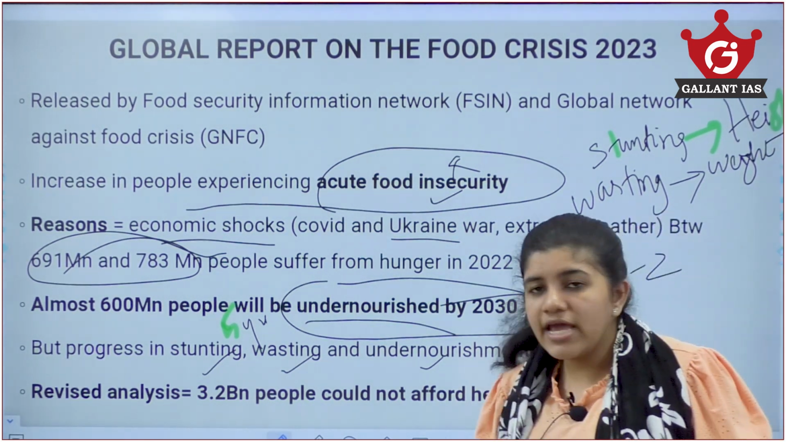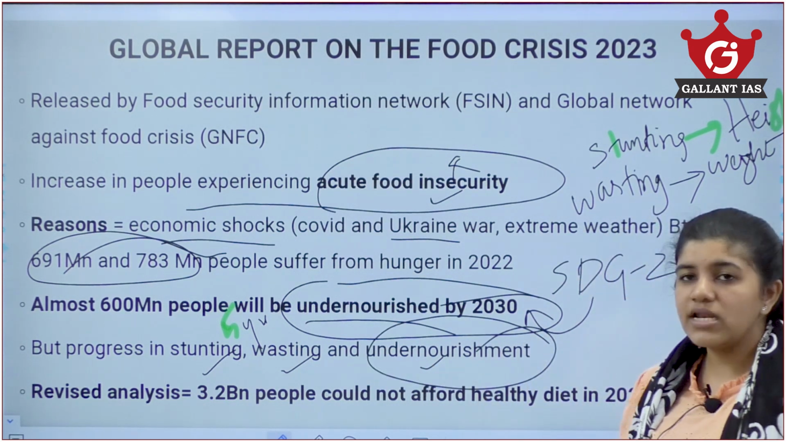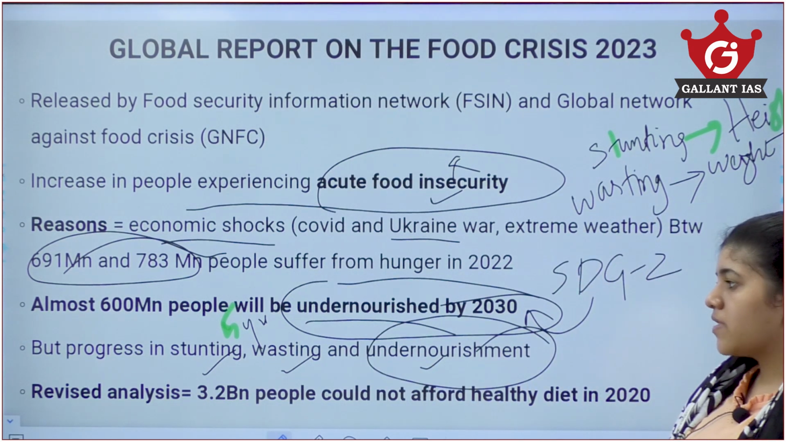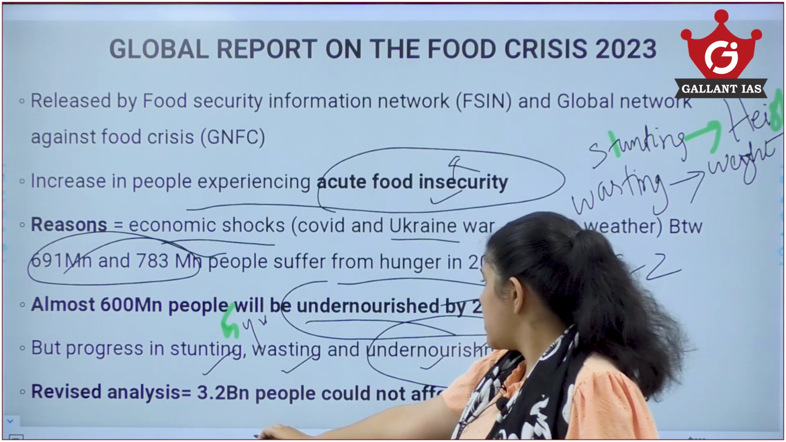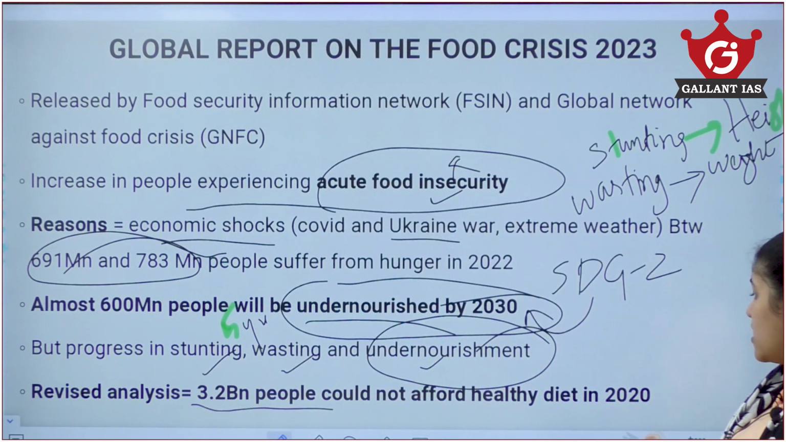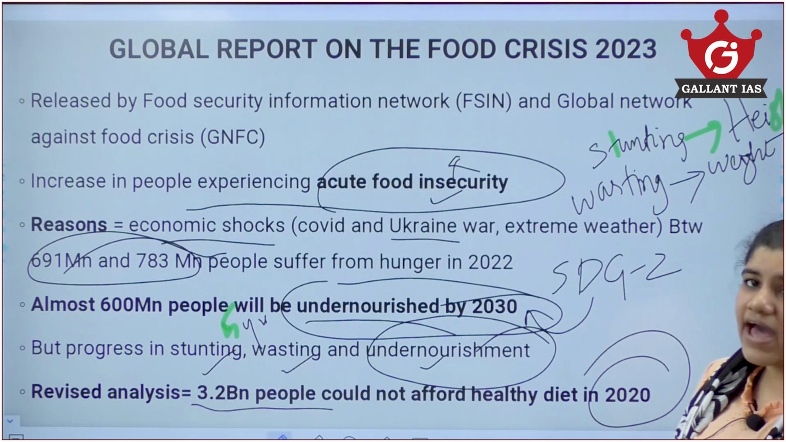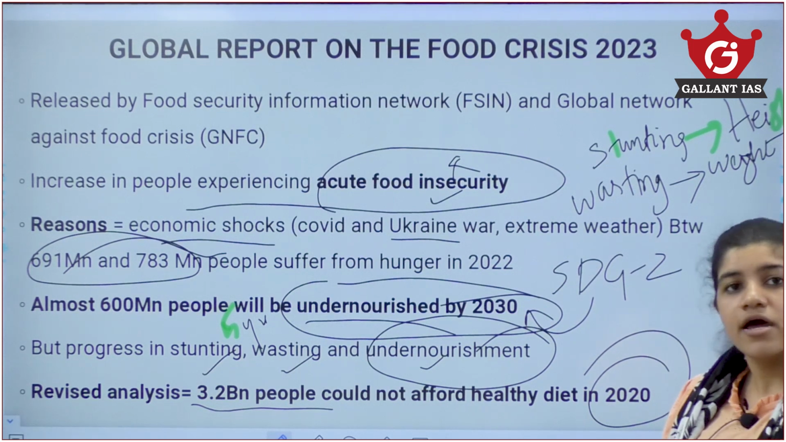So there was actually improvement in stunting and wasting, and also improvement in undernourishment, or a decrease in malnutrition. But the revised analysis said that about 3.2 billion people could not afford a healthy diet in 2020. This was also one of the key facts mentioned in this report.